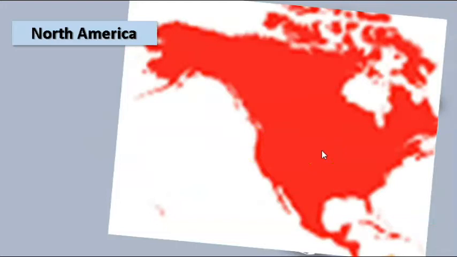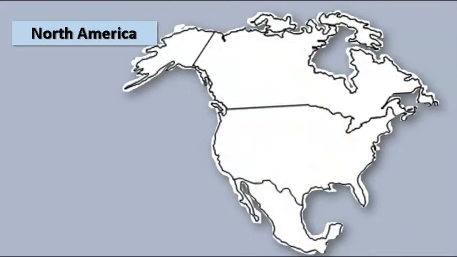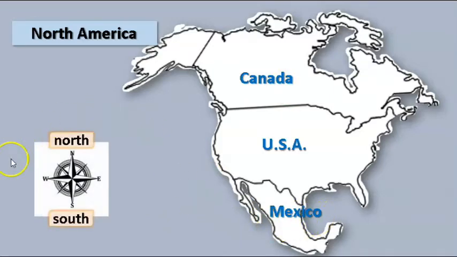Here's North America. We live in North America. We're in the middle. Here is the United States. The 2 other countries in North America are very important to us. Canada is the country north of the United States, and Mexico is the country south of the United States. See the compass? On the map, north is up and south is down. So Canada and Mexico are our neighbors. They are neighbors of the United States.